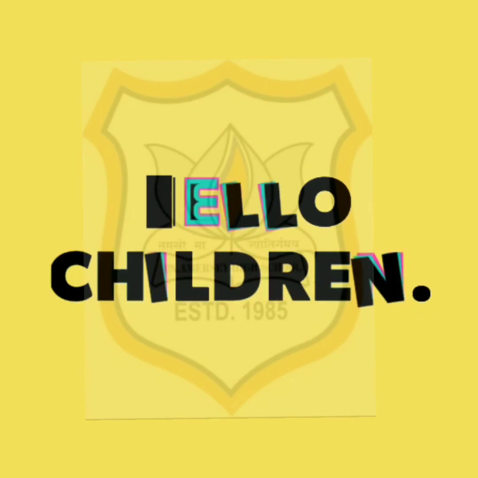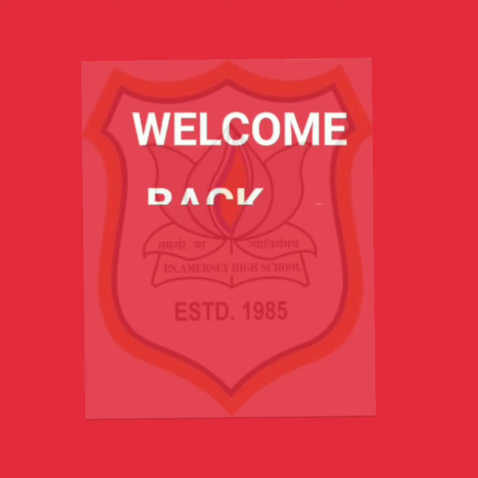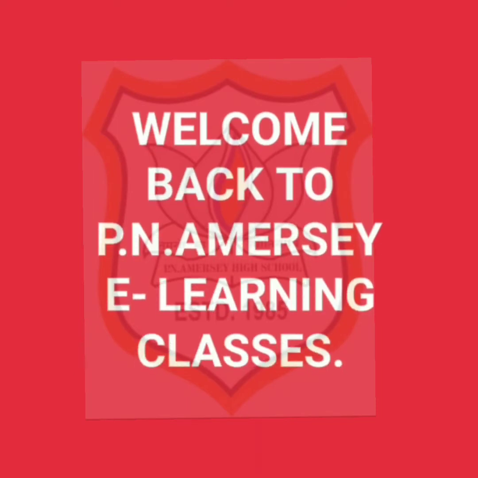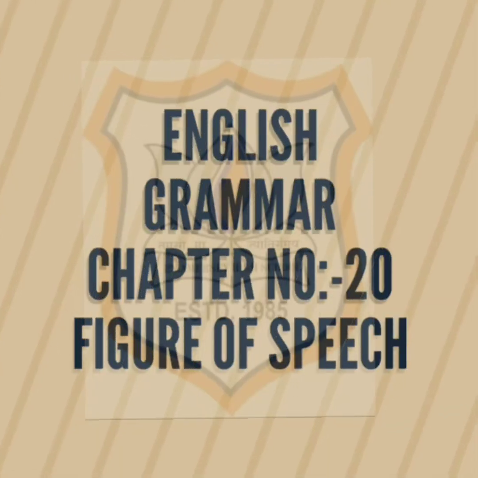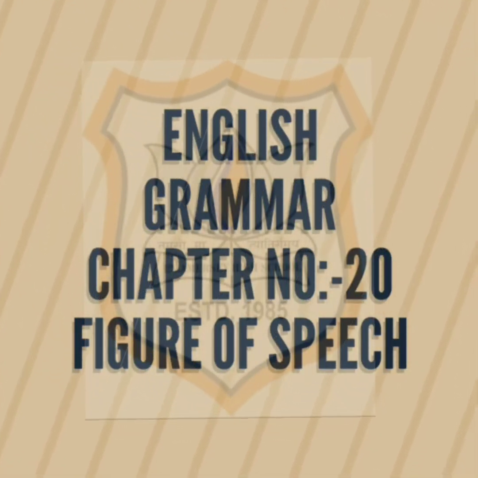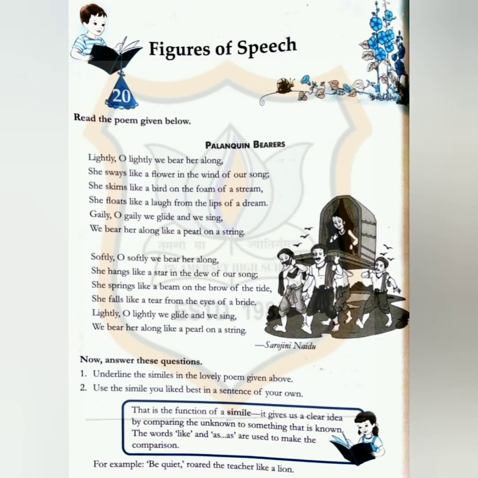So children, today we will start with our grammar portion, chapter number 20, figure of speech. Open your book, take out page number 94, figure of speech, and today we will learn two types of figure of speech. One is simile and second is metaphor. Now children, on page number 94, there is a poem, Palanquin Barriers. We will only read that poem. Afterwards, I will explain to you what is simile and what is metaphor. So children, let's read the poem.